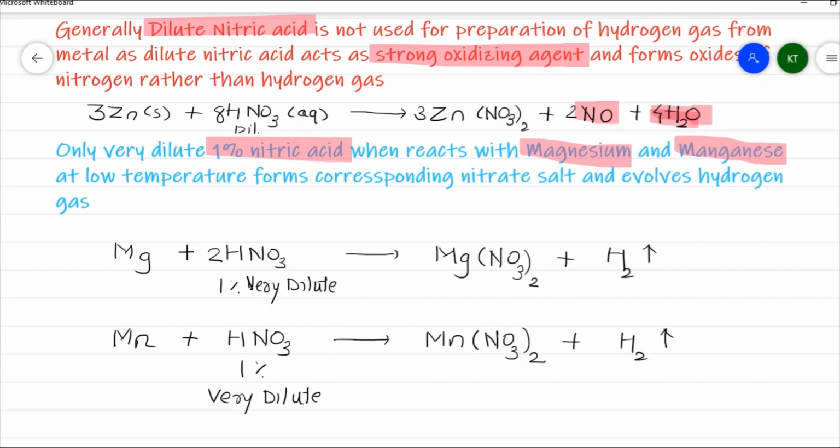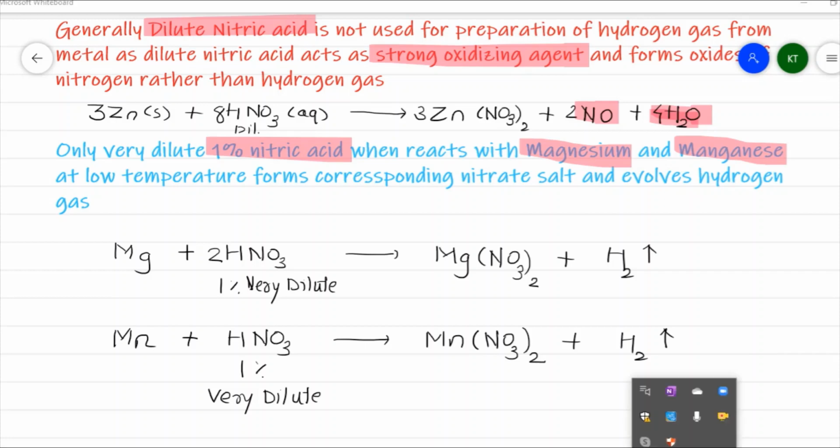So these are the two exceptional cases we need to remember for the reaction of dilute nitric acid to form salt and evolve hydrogen gas. This can be asked as a question: name the metals which react with very dilute nitric acid to form the corresponding salt and evolve hydrogen gas.